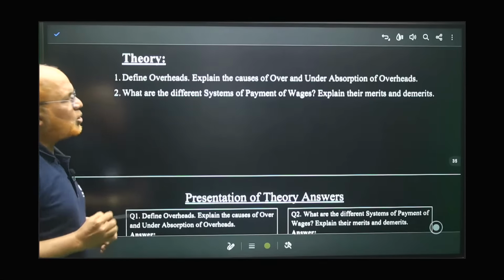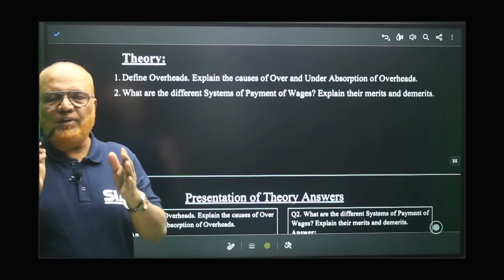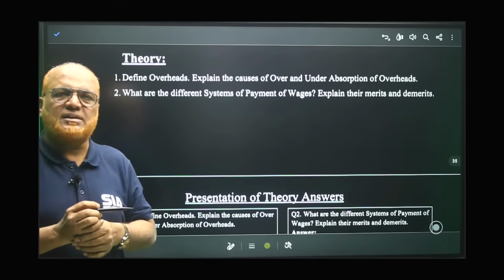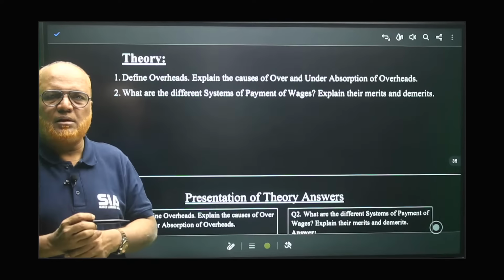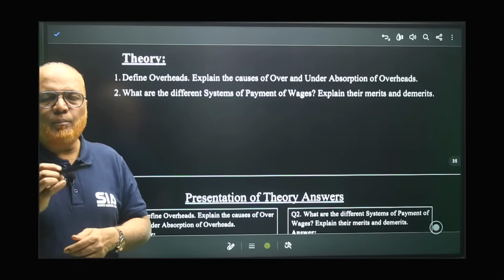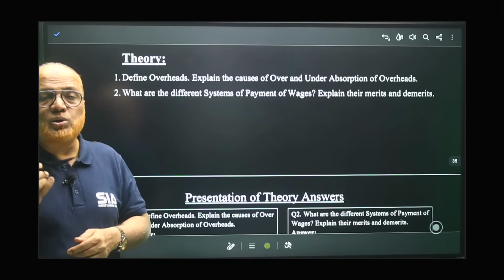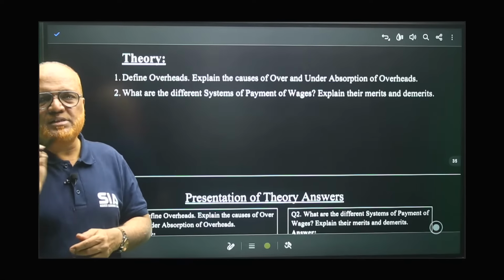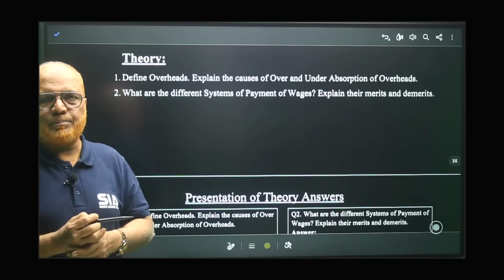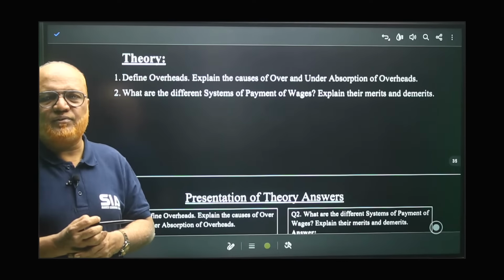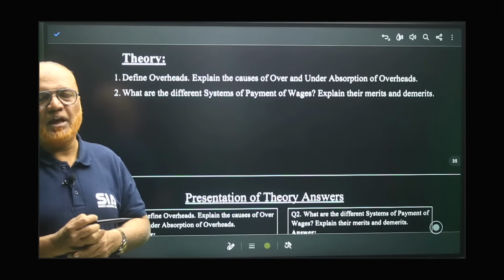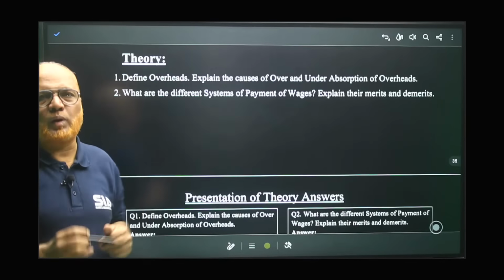Now, these two questions we think are important from the past examinations, according to our experience and our analysis. But apart from that, a number of other theory questions may also be there in the physical book and also in the app. So go through all the theory questions. Nothing should be left unturned. Every concept you should be able to write.